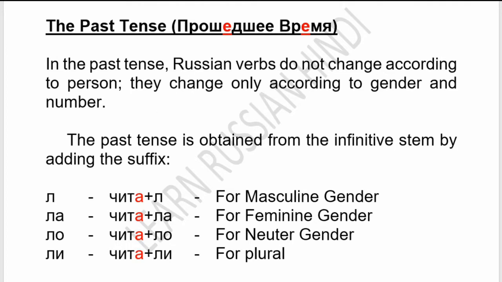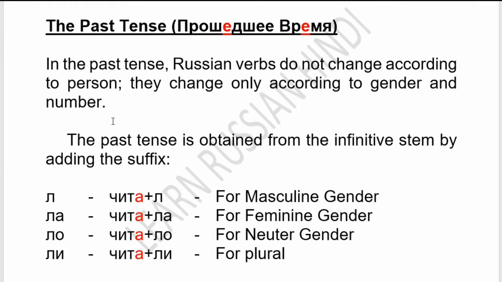So let me begin. The past tense, that is proshedshee vremya. What is the past tense? In the past tense, Russian verbs do not change according to person. They change only according to gender and number.